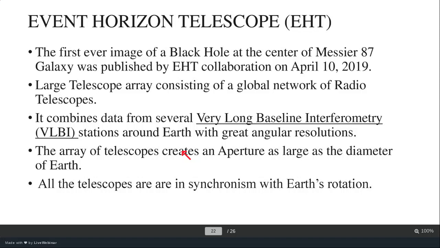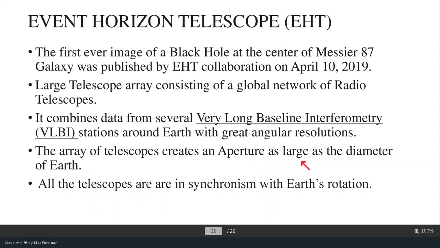It combines data from several very long baseline interferometry stations around Earth with great angular resolution. This is the principle on which it works. The array of telescopes creates an aperture as large as the diameter of Earth. So basically, the aperture is so large.